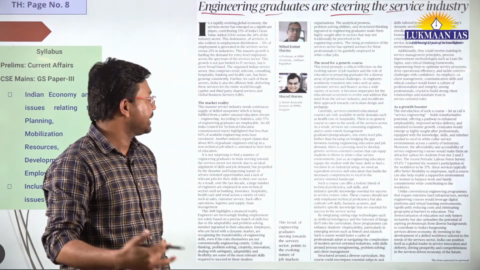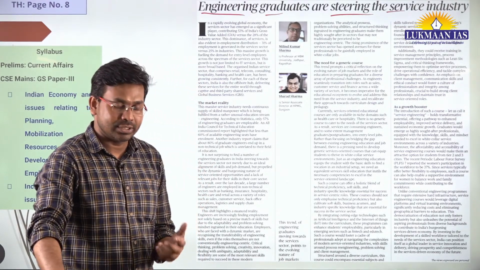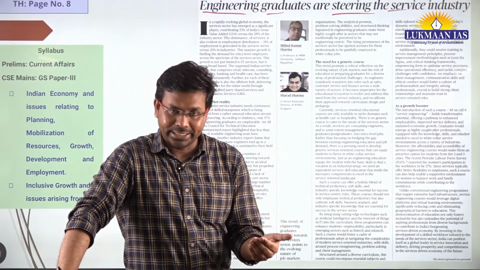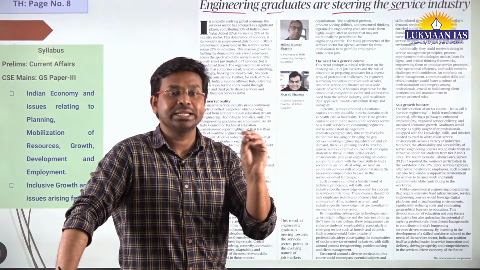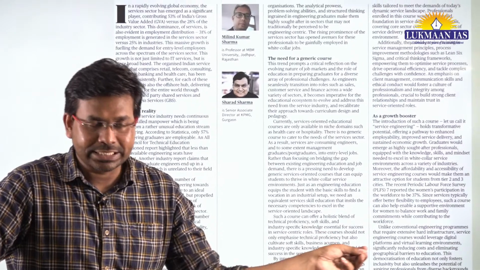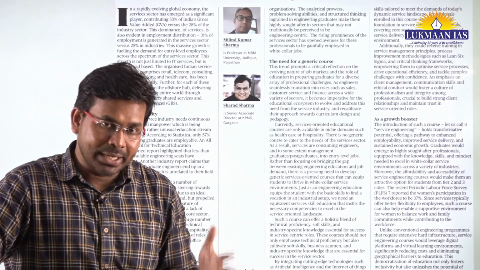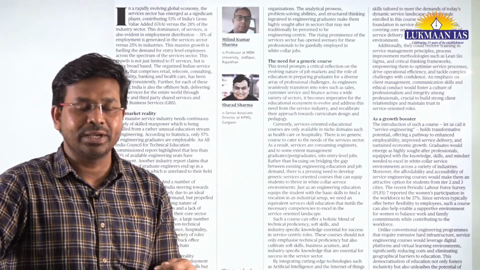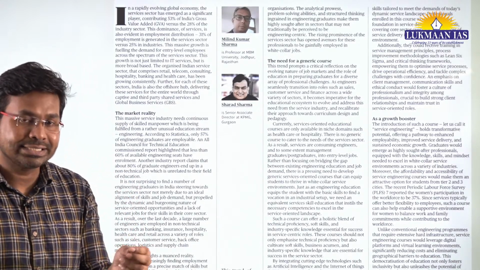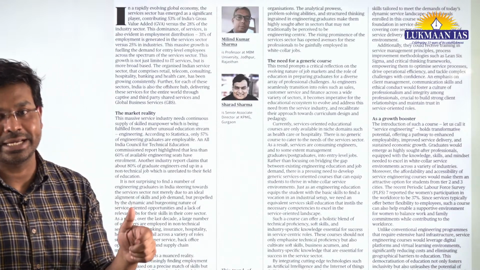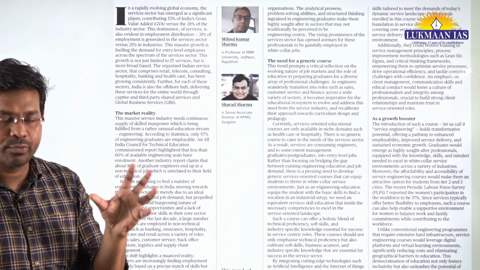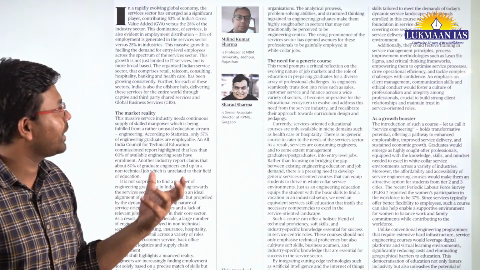So now let us understand about the engineering graduates. Generally in India, a huge number of people are graduating every year with engineering degrees. But sufficient avenues of employment are not available in the core engineering fields. Fewer manufacturing units are available. But engineers inculcate various qualities during their education, like adaptability, critical thinking, problem solving, and a service oriented mindset. A lot of qualities are developed by engineers during their academic curriculum.